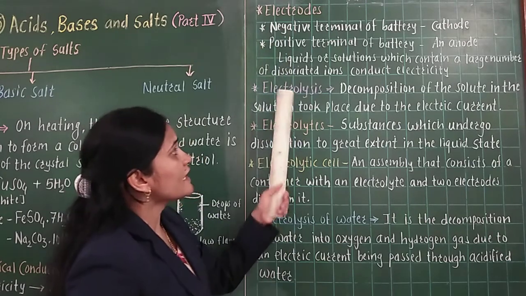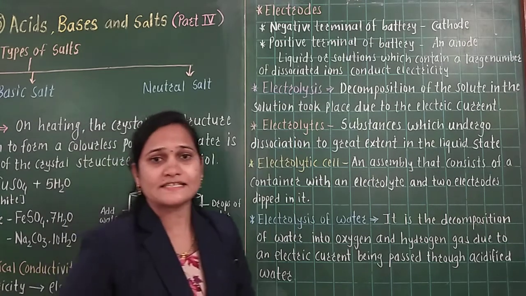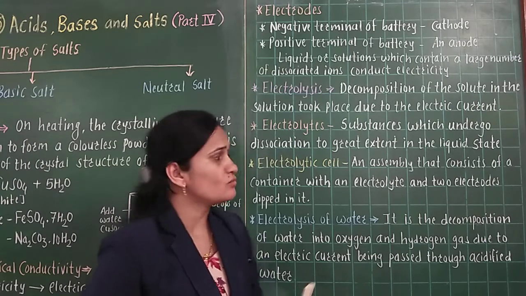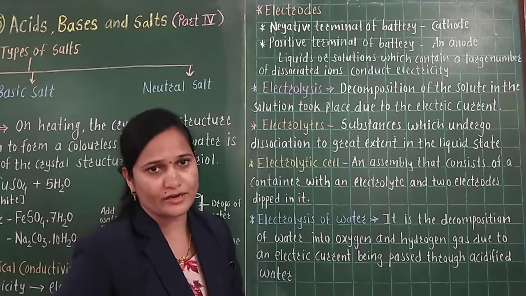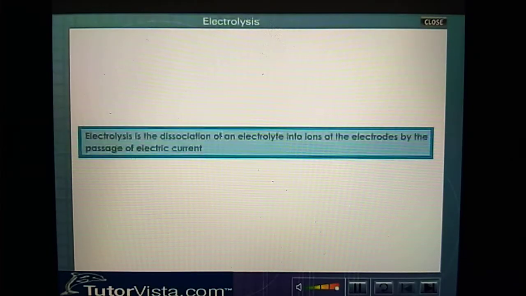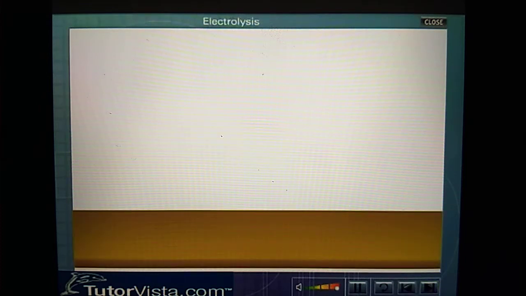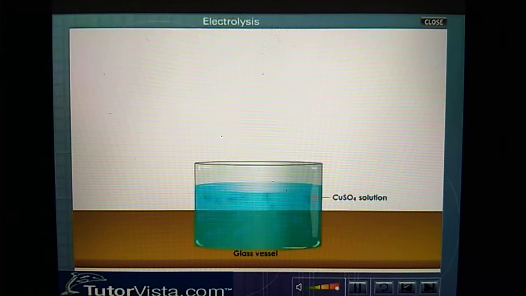Now let us see the next point, electrolysis. For electrolysis we will see one small experiment, and after that we will see the details about this point. Let us see that experiment. Electrolysis is the dissociation of an electrolyte into ions at the electrodes by the passage of electric current. Let us see how an electrolyte dissociates when electric current passes through it.